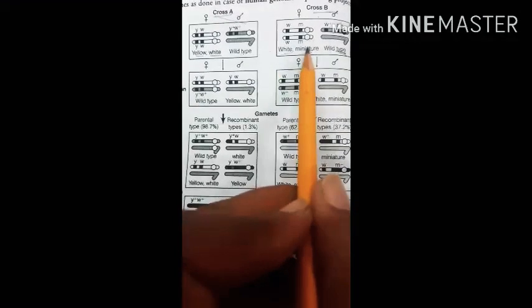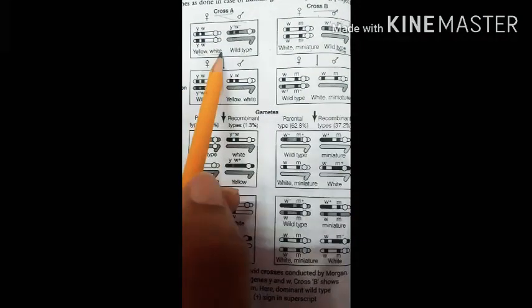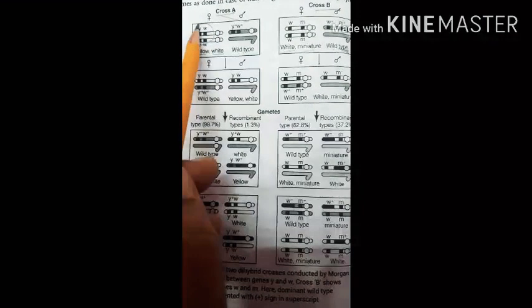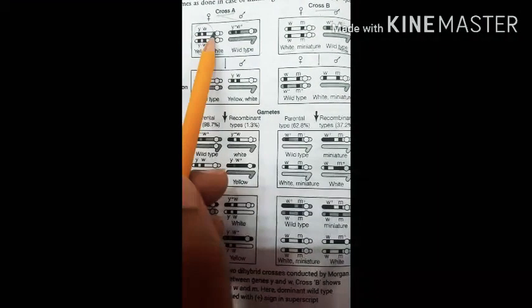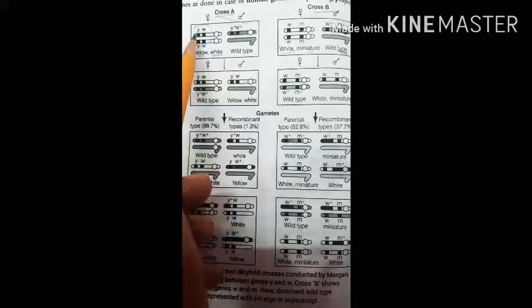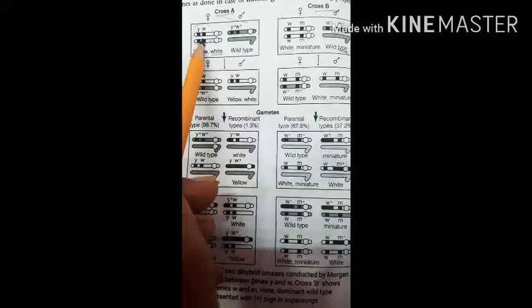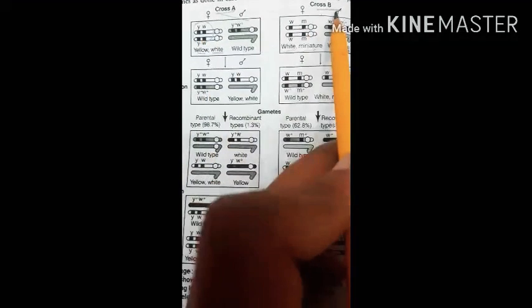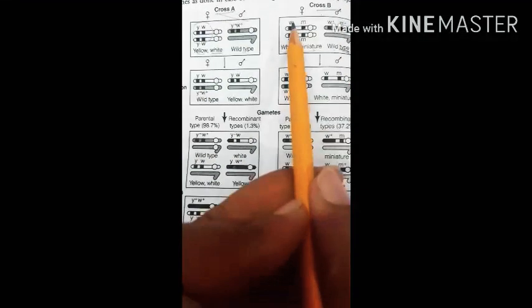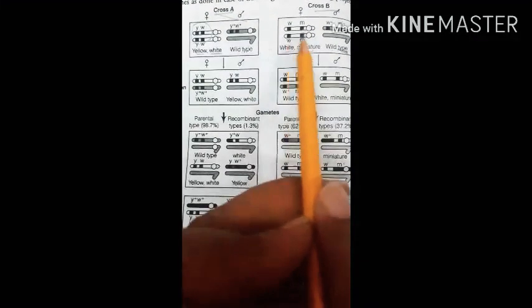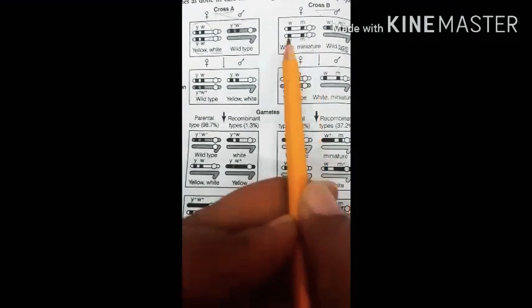Now when we look over here, we find that the distance between these two genes, that is small y and w, is quite less, a very small distance between these two genes. Whereas in cross B, the distance between this W and this M is quite far away, they are very far from one another.